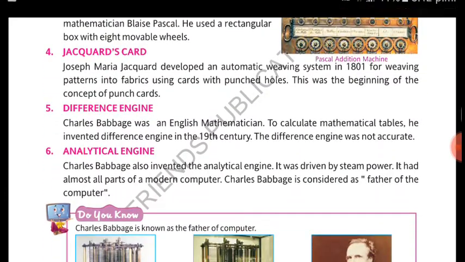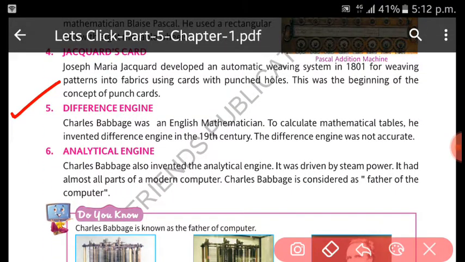After that, the difference engine came. It was invented by Charles Babbage, who was also the father of the computer. He was an English mathematician. To calculate mathematical tables, he invented the difference engine in the 19th century. The difference engine was not accurate, so later on he invented one more, the analytical engine. It was driven by steam power and it had almost all parts of a modern computer.